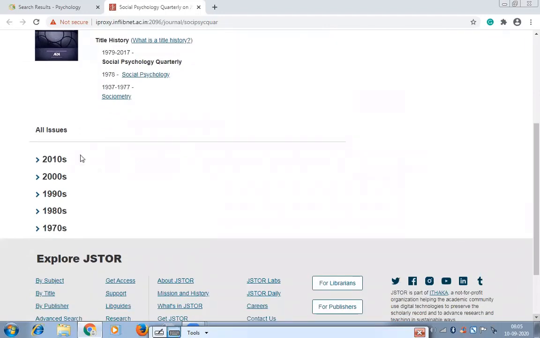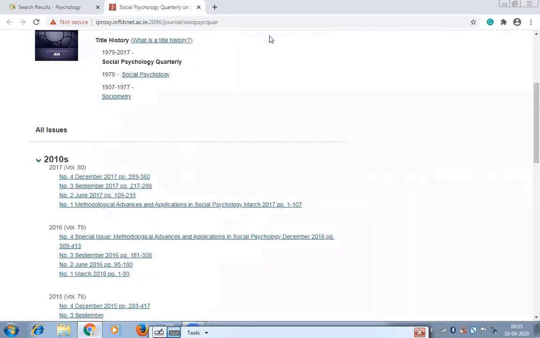Just click on the year. See, it is showing 4 issues in 2017. That means it has a frequency of publishing 4 times in a year. The issue number shows the frequency of that particular journal. 4 issues means 4 times in a year.